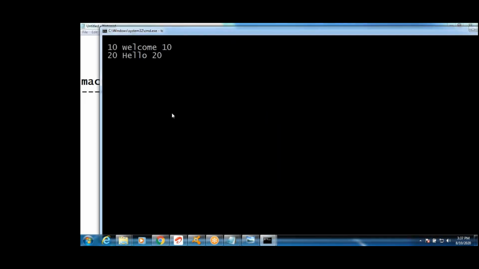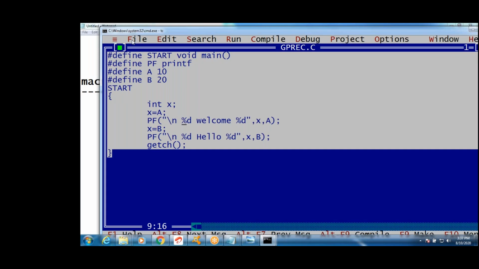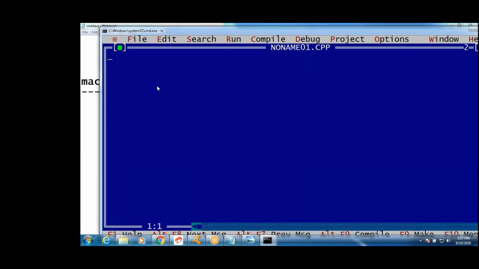Completed. Now the next program. Normally we write a main function, guys. I want a program for addition of two numbers. How to write it? Simply we write int add of int x, int y, and return the result. How to return the result, guys? We return x plus y.